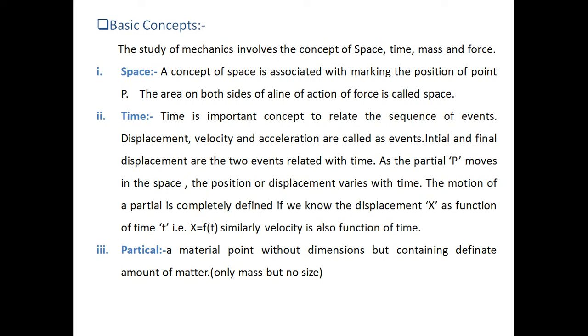What is a particle? This is an important definition of particle. Definitely it will appear in your examination. A particle is a point without dimension but with matter or some amount of mass, but no dimension.